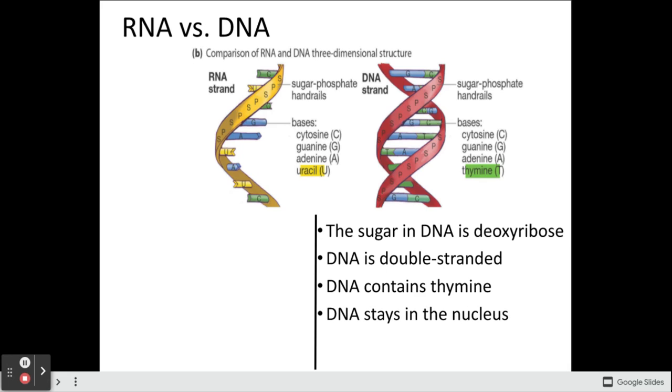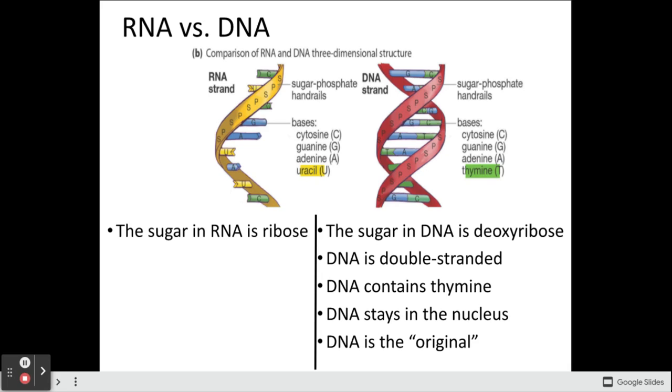DNA is staying in the nucleus of eukaryotic organisms. So if it has a nucleus, DNA is always going to be inside of it. And DNA is the original copy of the information. Now, how does this contrast to a RNA molecule?